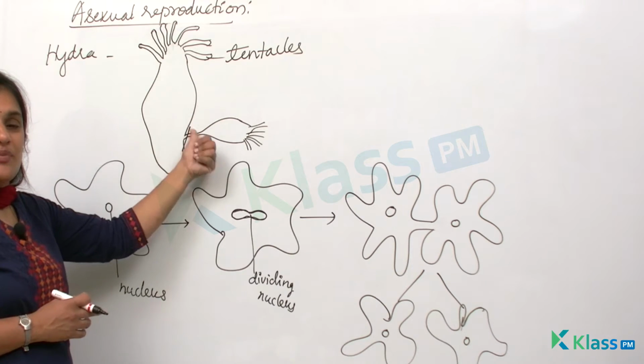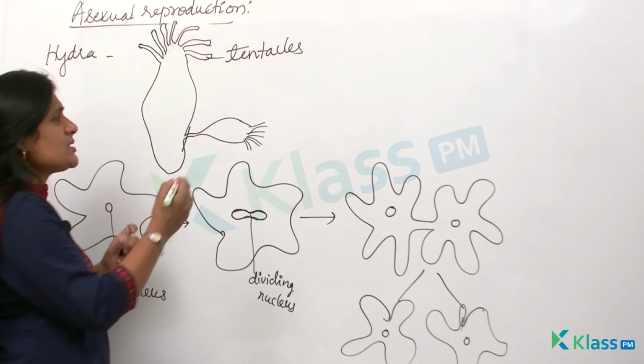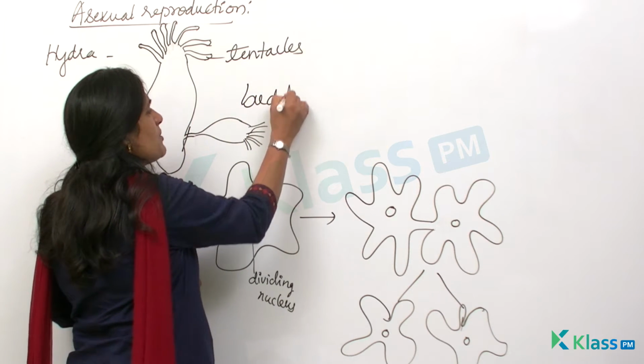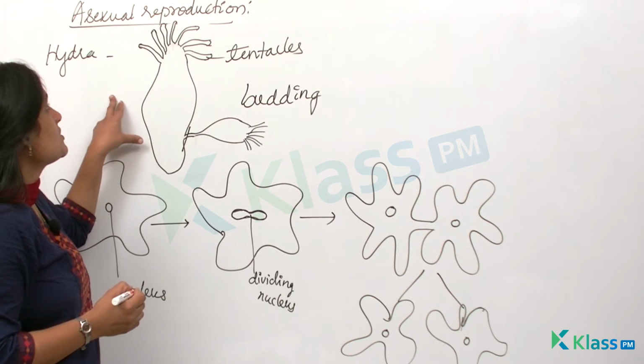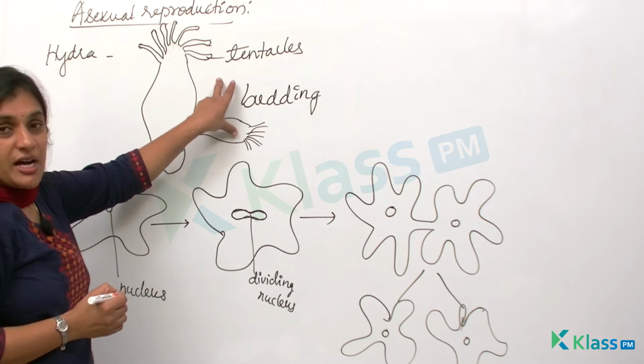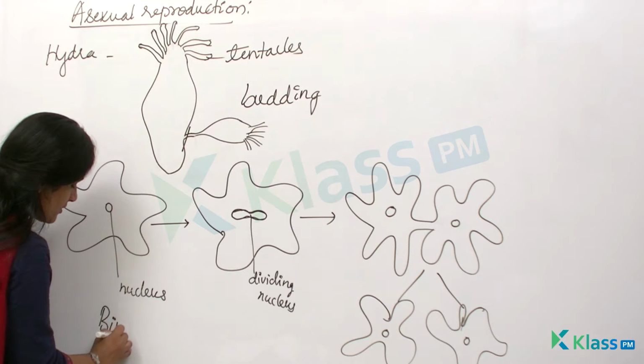In case of hydra, an outgrowth is formed which will develop into a new individual, and this process is said to be budding. If you remember, in case of yeast also we have learnt about the process of budding, right? So this process of asexual reproduction in case of hydra is said to be budding, and in case of amoeba it is said to be binary fission.